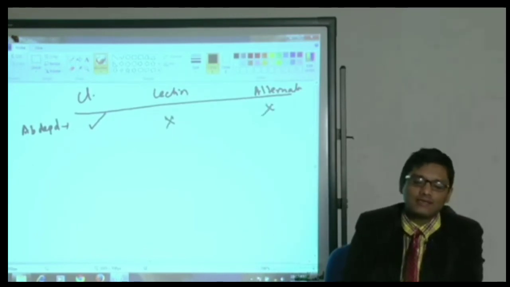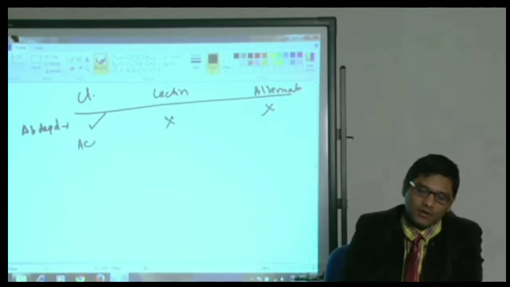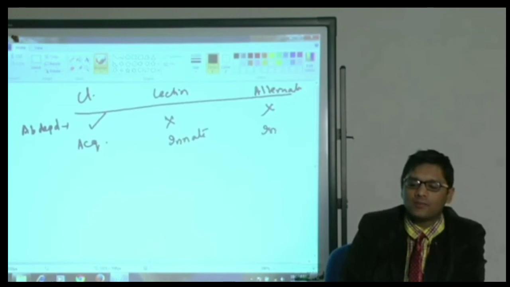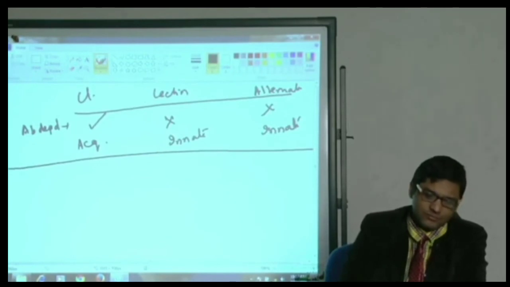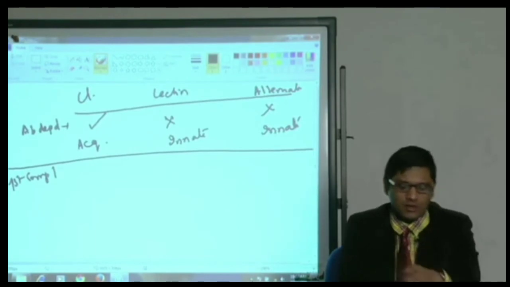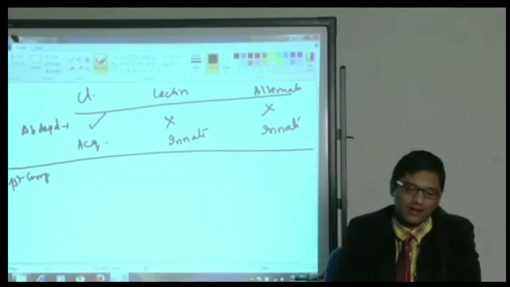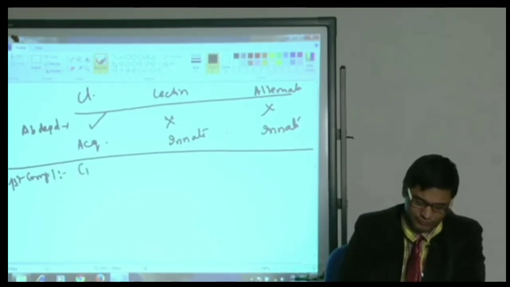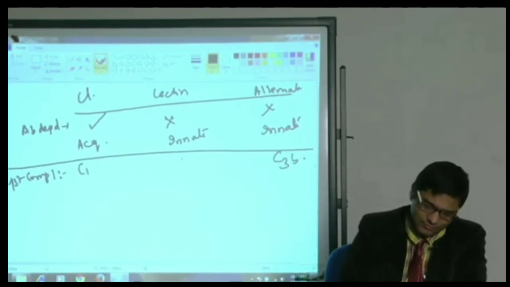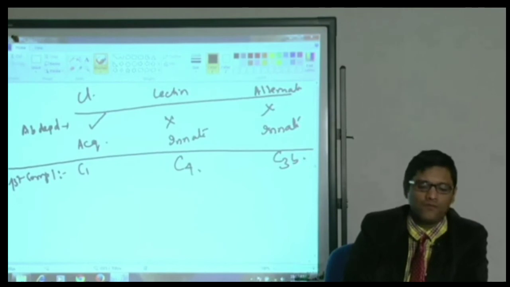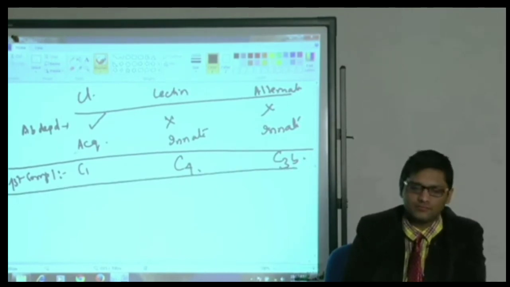That is why classical is a part of acquired immunity, whereas lectin and alternate pathways are part of innate immunity. The first complement to be activated in classical is C1, in alternate C3b, and in lectin C4.